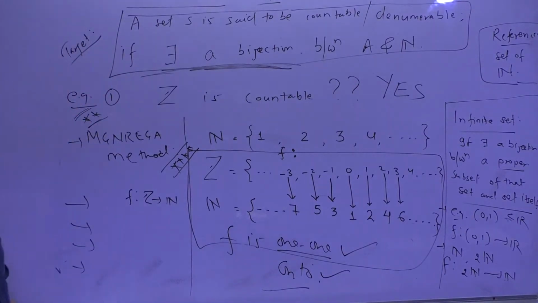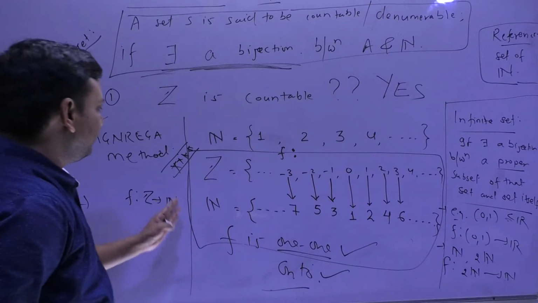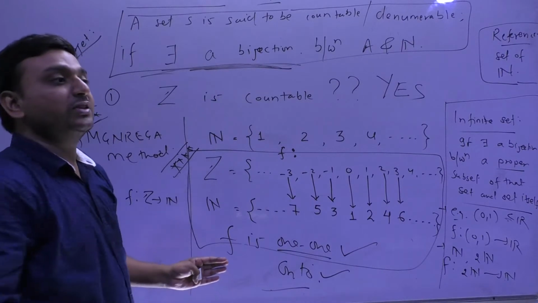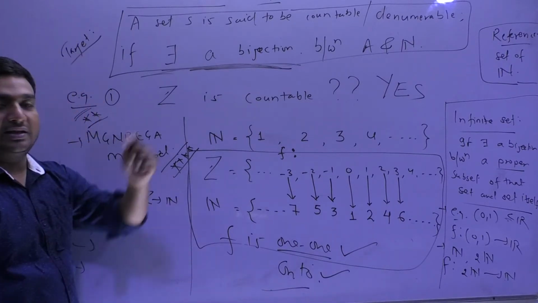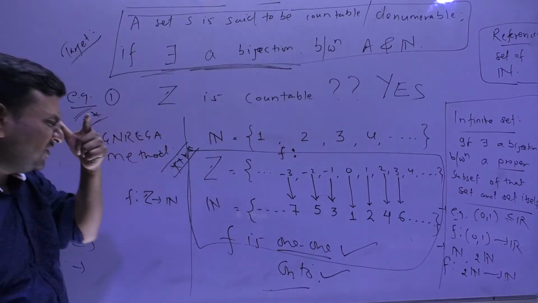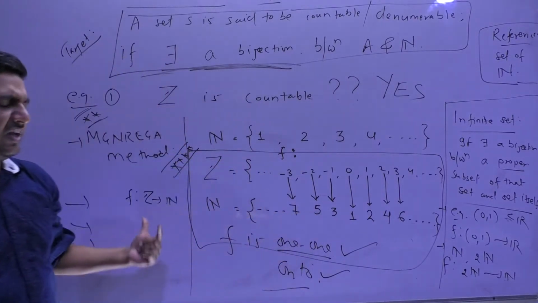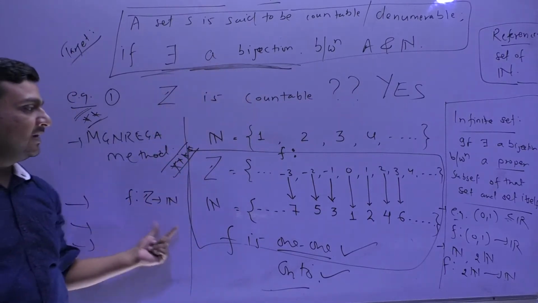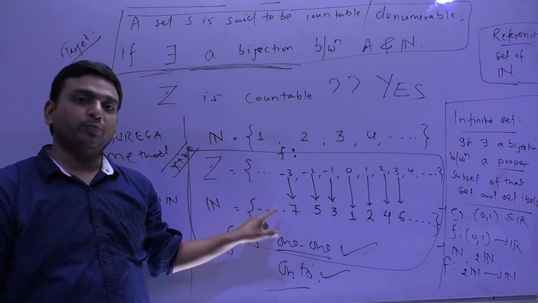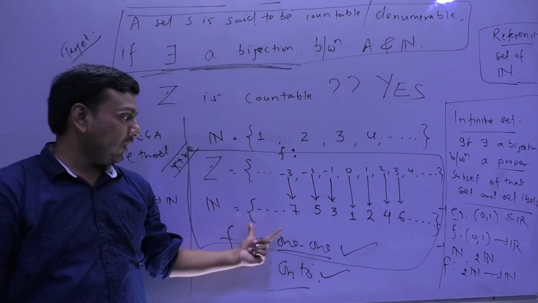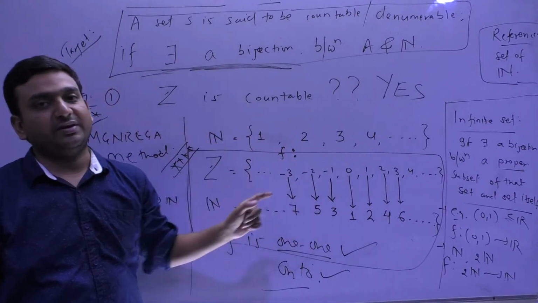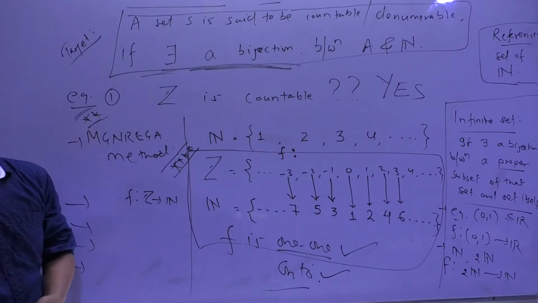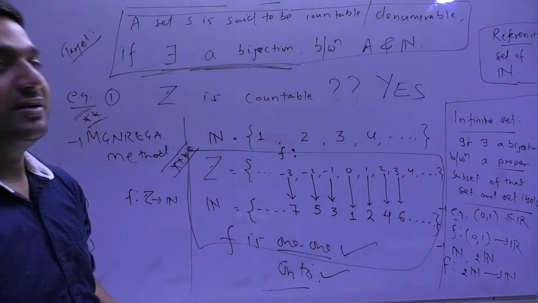Okay. Clear now? So I suggest persons who are writing UPSC optional, please be ready for the next. And persons going for TIFR and all, they must focus on the theme of this. The theme is what? Getting such a bijection. And how we tried: negative integers to odd natural numbers, positive integers to even natural numbers, and 0 goes to 1. Am I clear or not? So Z is countable.